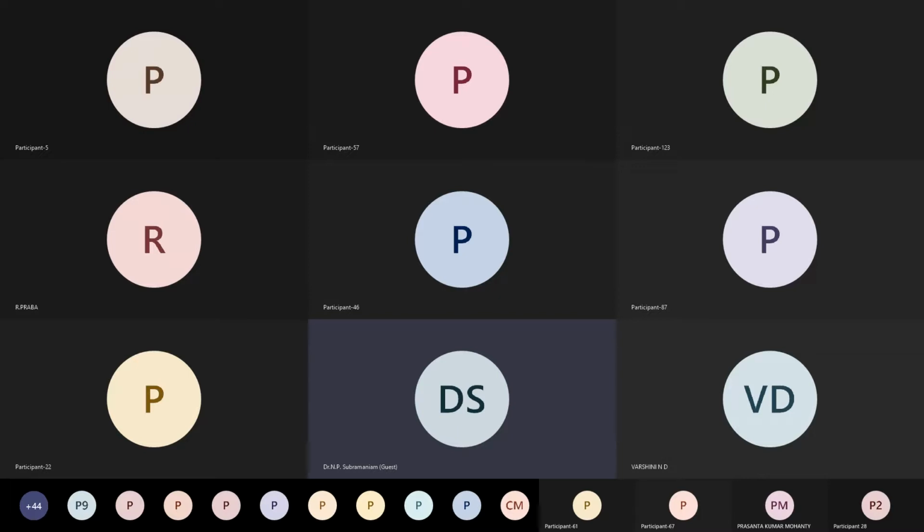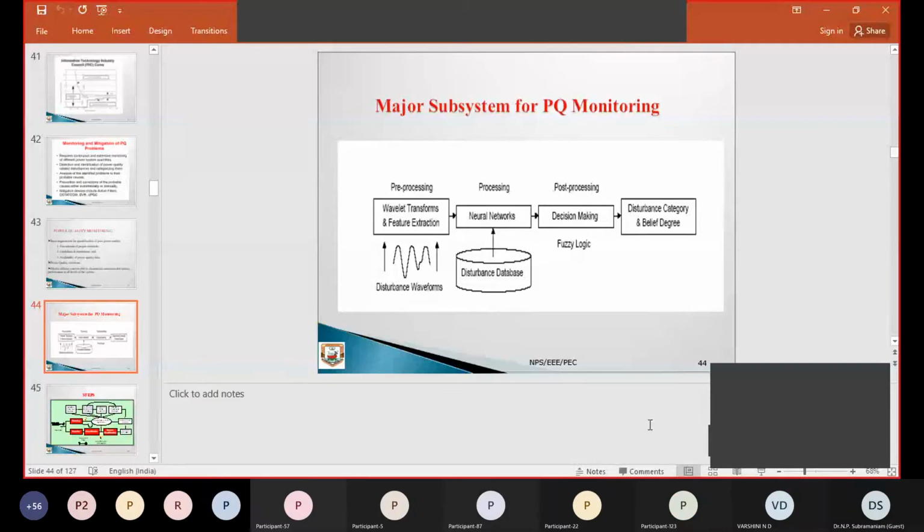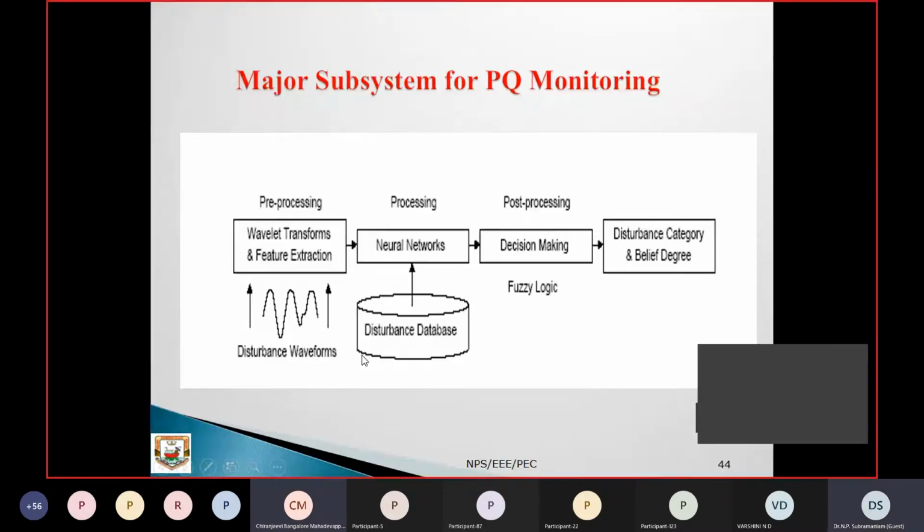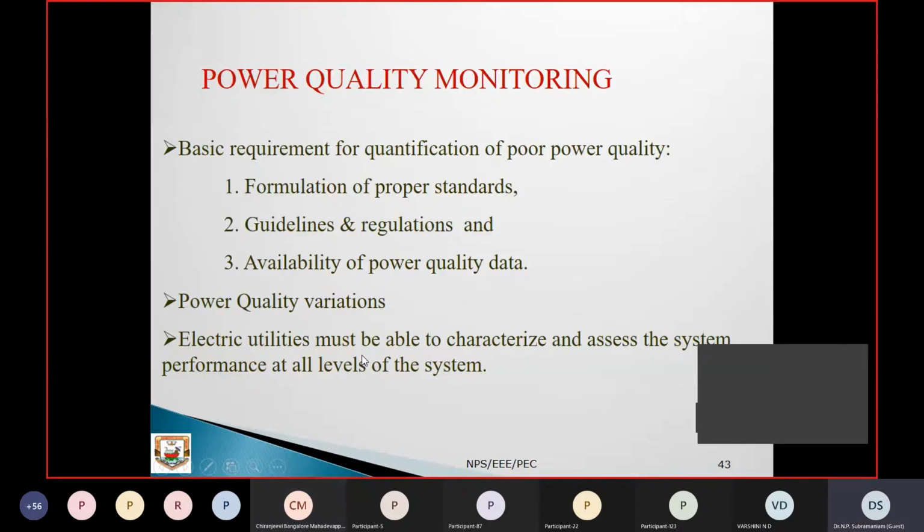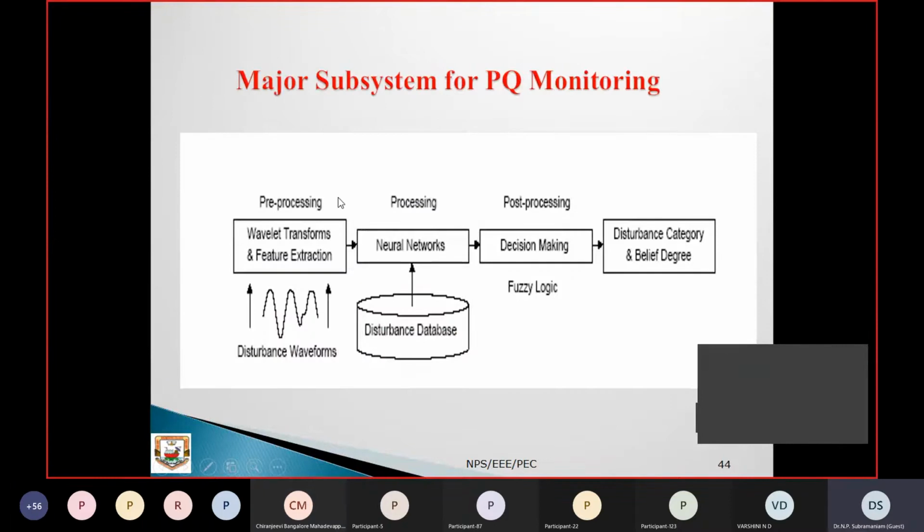Some of the slides are not visible. Just a minute. Is it visible now? Yes, sir, it is now visible. Okay, this is the previous slide, and this is my present discussion.